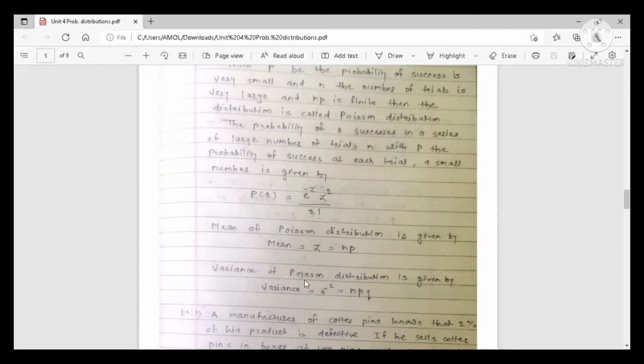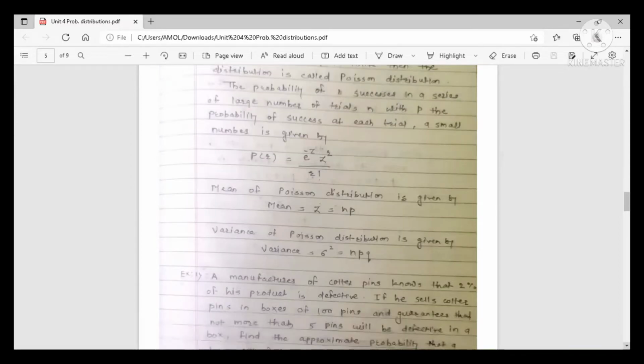The variance of the Poisson distribution is given by sigma square, which is equal to n into p into q, where n is the number of trials, p is the probability of success, and q is the probability of failure. Okay, so here are the formula of the probability distribution, the mean of the Poisson distribution and the variance of the Poisson distribution.